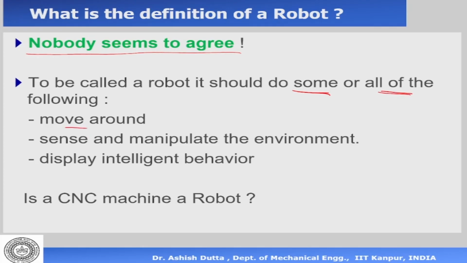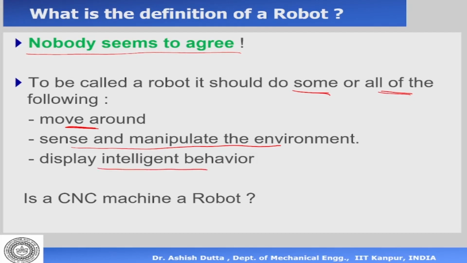What are the three things? One is move around. It should move around. Now a robot essentially moves around, and this we know because a serial robot arm moves around. Okay, a mobile robot of course moves around. So a robot essentially moves around. Then it should sense and manipulate the environment. It should sense the environment. So a mobile robot moving around should be able to sense that if there's an obstacle and avoid the obstacle. Okay. A serial robot arm should be able to manipulate the environment, pick up something, put it somewhere. Okay. For that, it needs some kind of sensors.